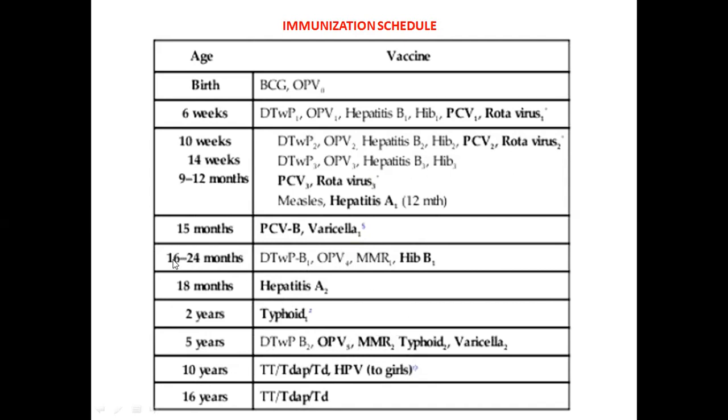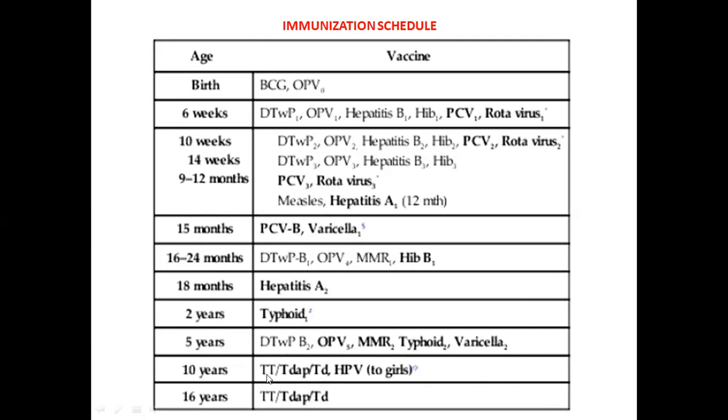First dose is given at 16 to 24 months, second dose at 5 years. Then typhoid, second dose. First dose is given at 2 years, second dose at 5 years. Then varicella, second dose. First dose is given at 15 months and second dose at 5 years.